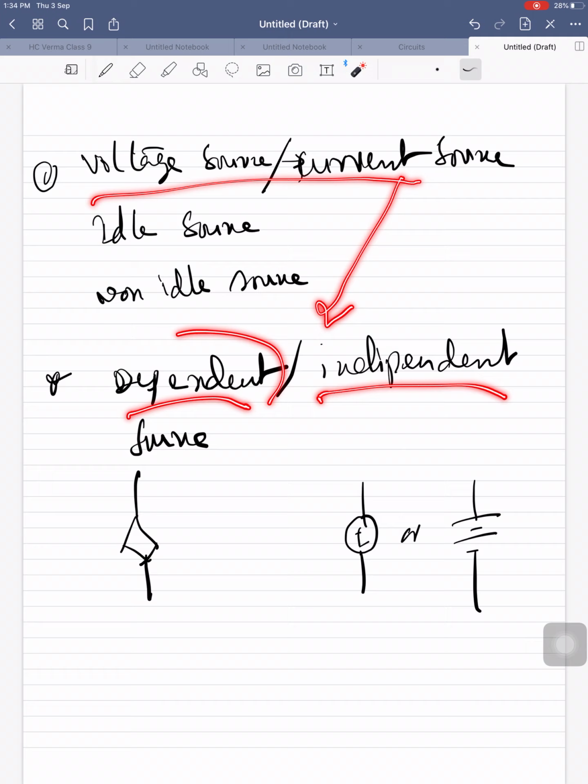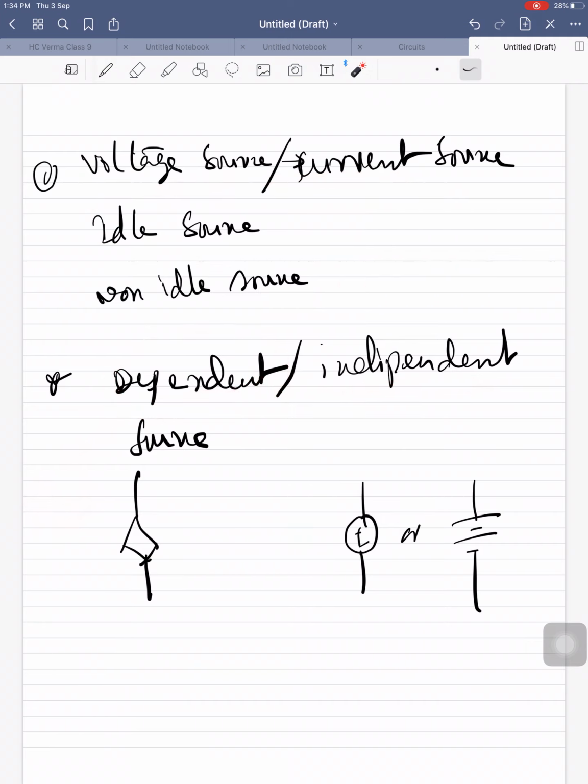You will find dependent sources in the next level, that is engineering level. Independent source can be represented like this, or like that, or this AC source.